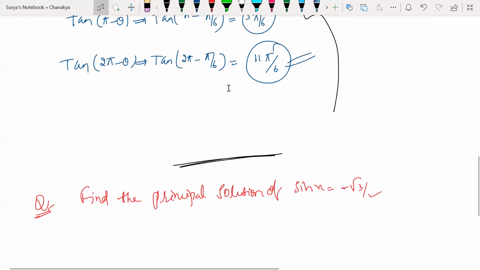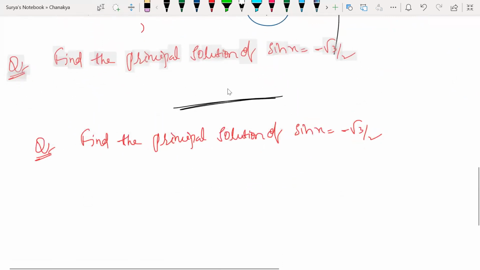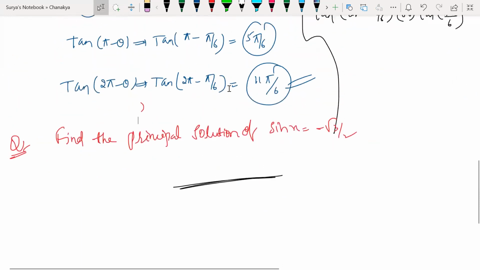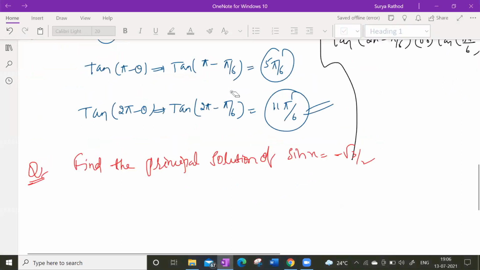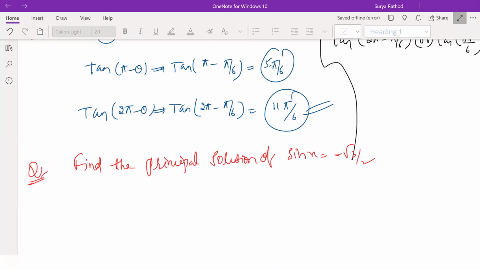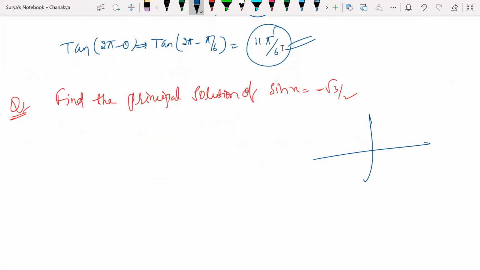Now solve the next question similarly, make it fast. Guys, are you here? Hello? Yes, sir. So the sign is negative. In which quadrants is the sign negative?